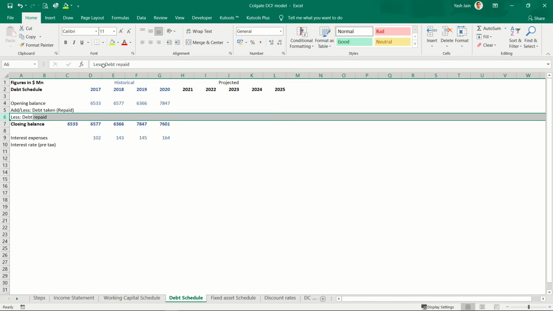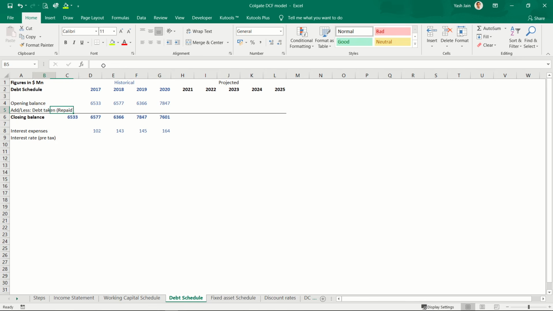So I basically combined these two things. If it is add, that is debt taken, and if it is less, that is debt repaid. So if I had a loan of 6533 in the beginning of the year, and at the end of the year I have a loan of 6577, I must have borrowed something. So this minus this, copy paste. These are the borrowings that I have done, then I have repaid something, then I have borrowed, then I have repaid.